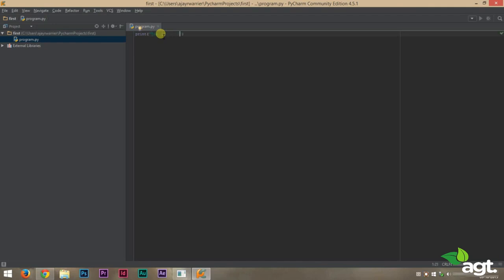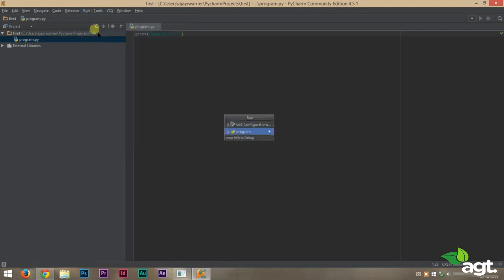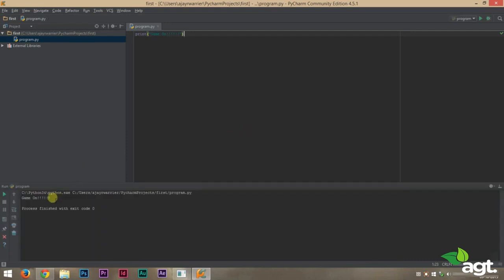Okay, now to run this program, we'll go to the run menu and we'll click on run and we'll select our program, and you can see the output here. This is where you will get the output in PyCharm. You can see that game on is being printed onto the screen.